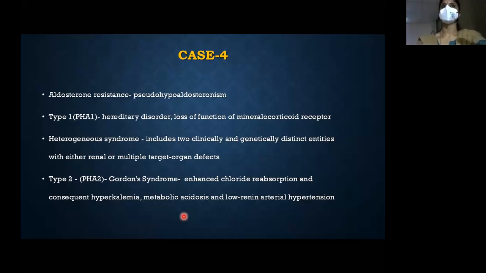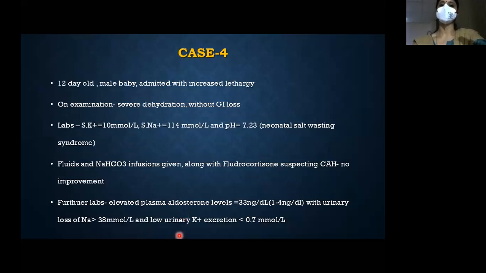In congenital adrenal hyperplasia, the aldosterone levels will be low. So that is the reason why fludrocortisone was started. But here, the amount of aldosterone produced is in fact high. The adrenal gland is normally responding to the hyperkalemia and metabolic acidosis.